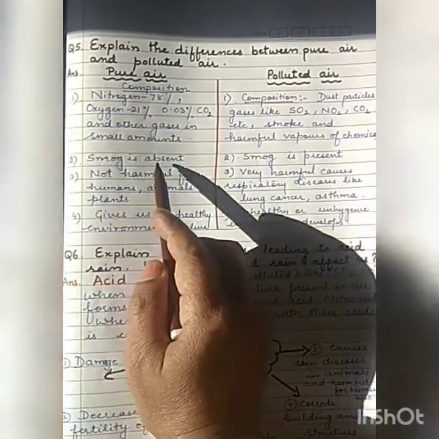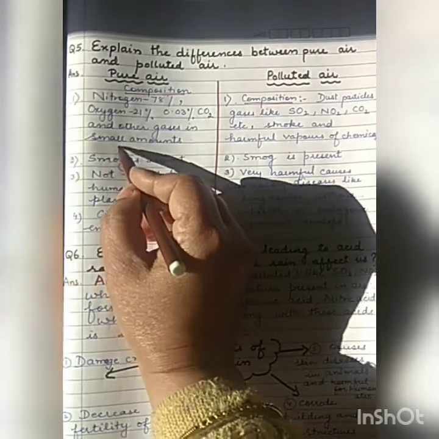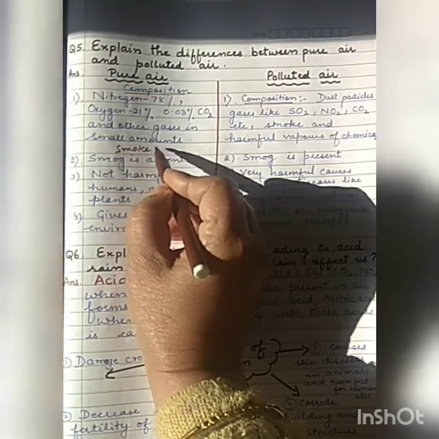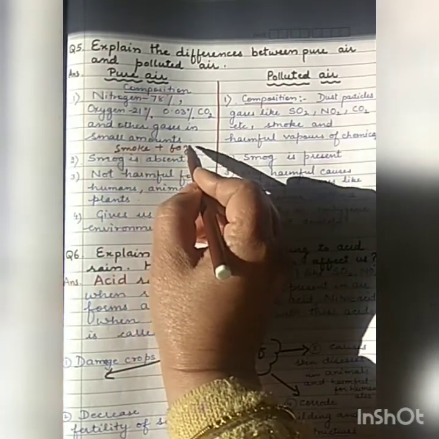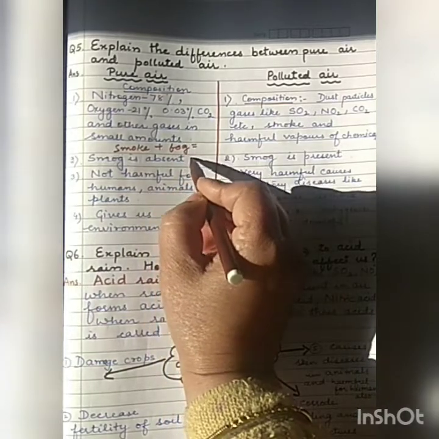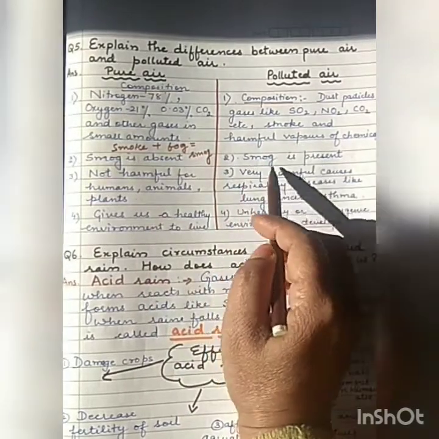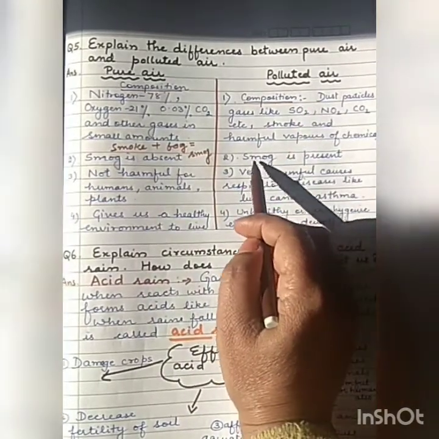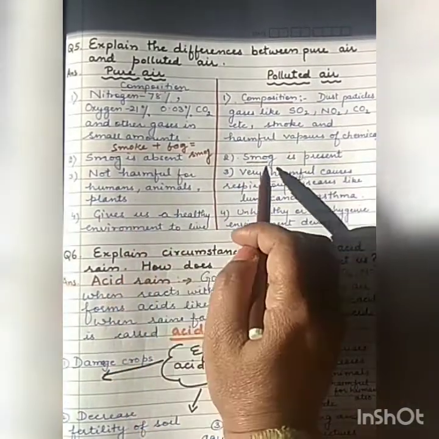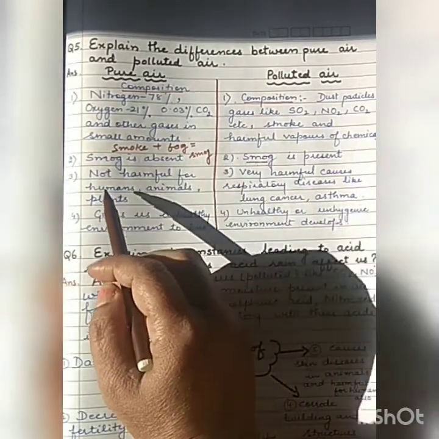Now, next is smog is absent. Now, what is smog? Smoke plus fog leads to smog. It is absent in pure air, but smog is present in polluted air. It is very harmful for our lungs. It causes many breathing diseases.